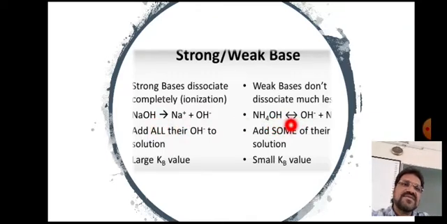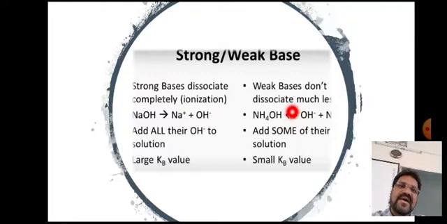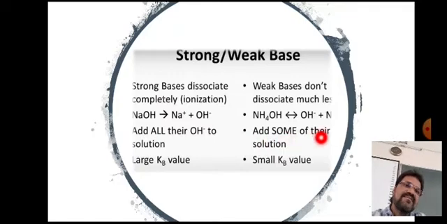Ammonium hydroxide is a weak base. It dissociates as OH minus plus NH4 plus. You can see this arrow is bidirectional, so this is a weak base. Strong bases add all their OH minus to the solution, which then further reacts with H plus ions present in the solution, thereby decreasing the concentration of H plus ions. Weak bases add some of their hydroxyl ions to the solution.